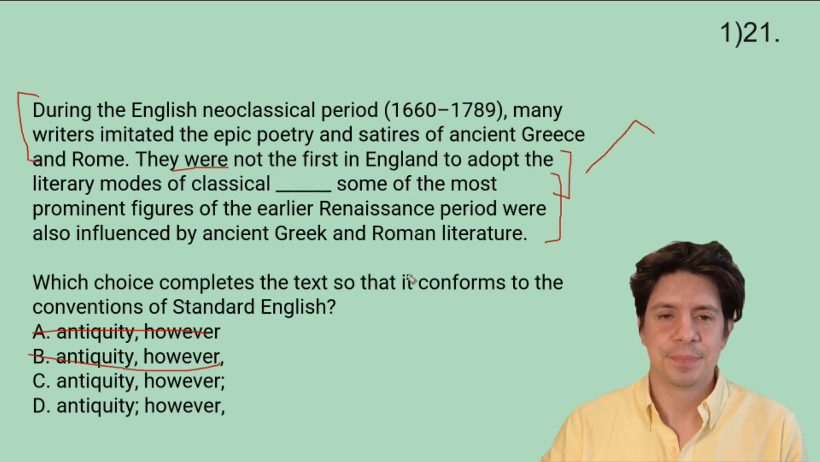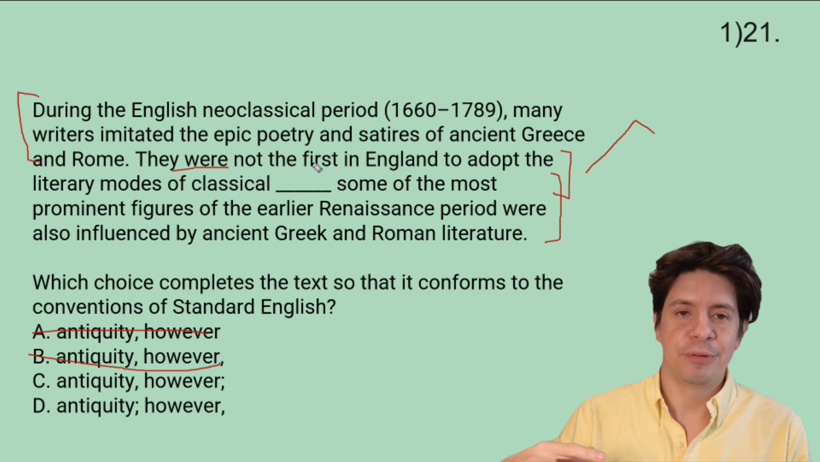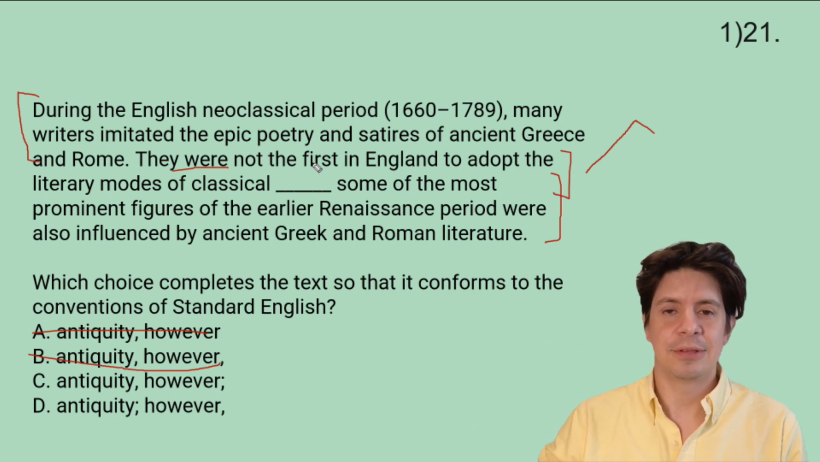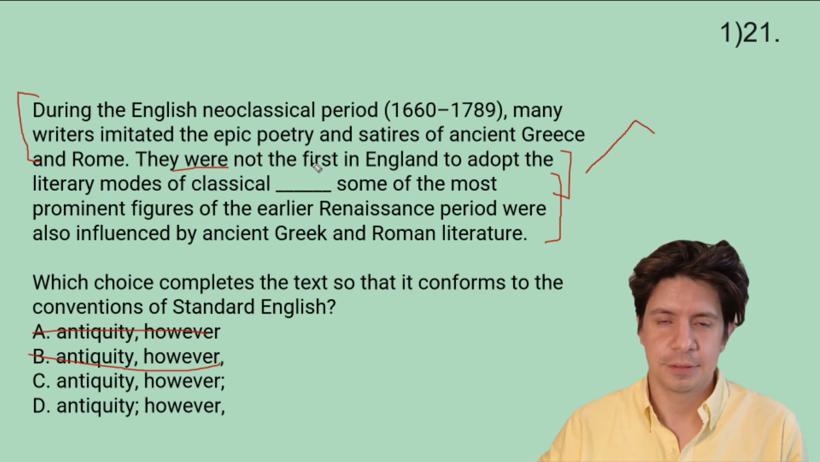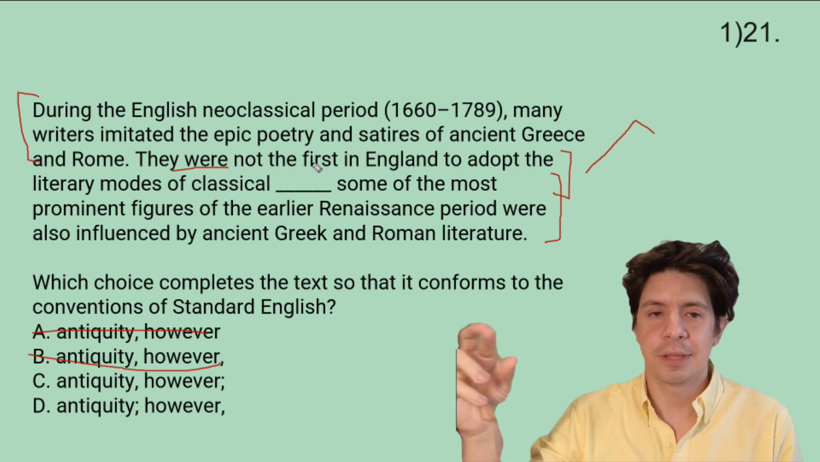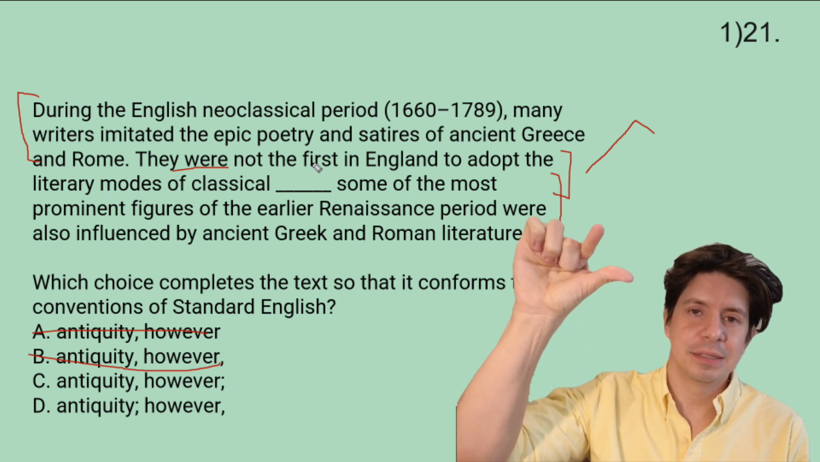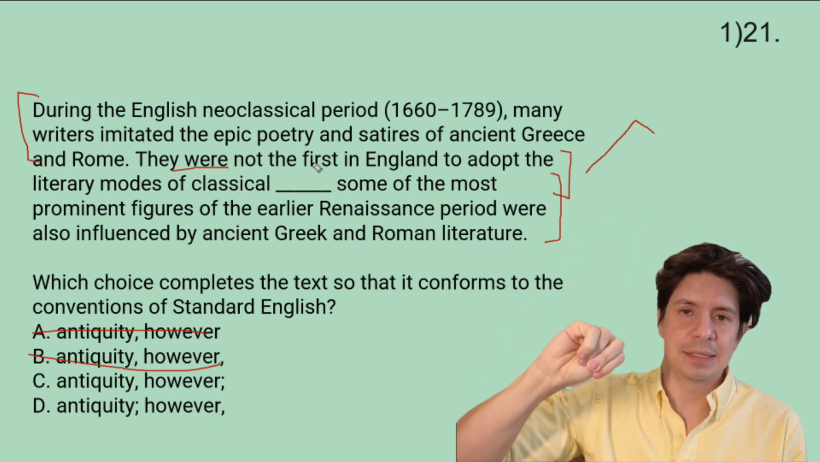Okay, so the first part is saying that these English neoclassical people started imitating them. And then they're saying, but they weren't the first. Just even the way I'm rephrasing it by saying "but they weren't the first," shows that the pivot's happening between the first sentence and the second sentence.